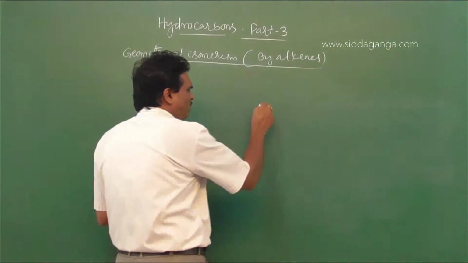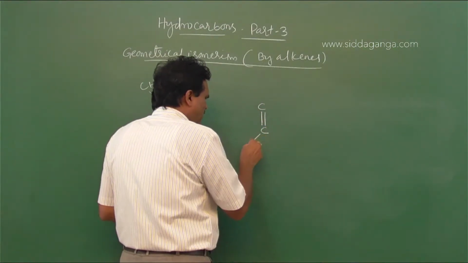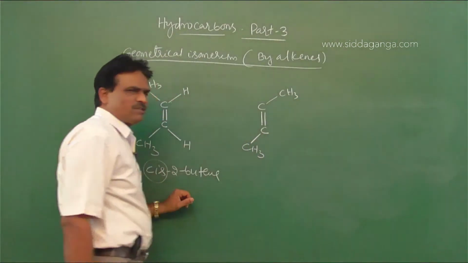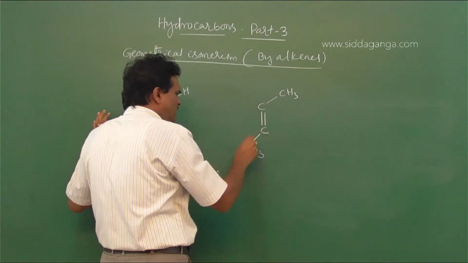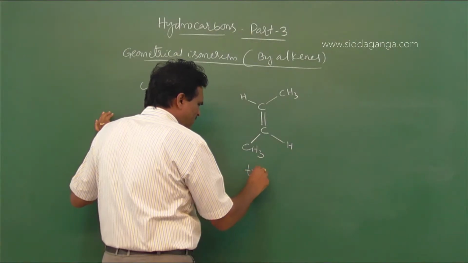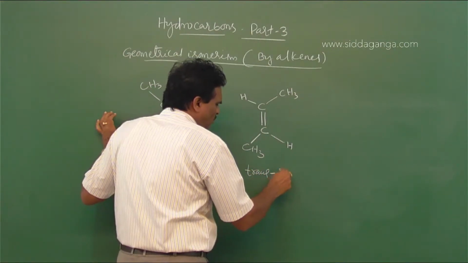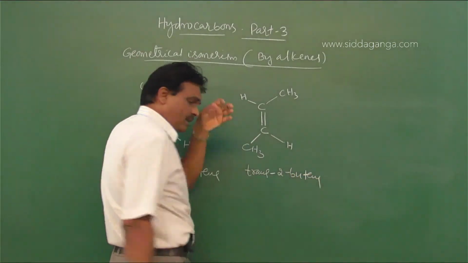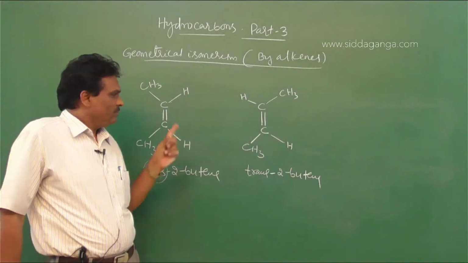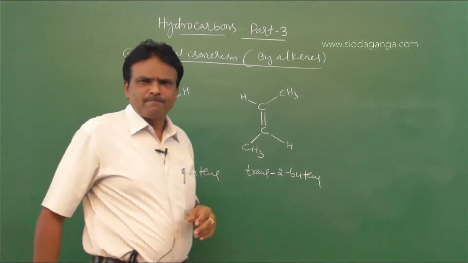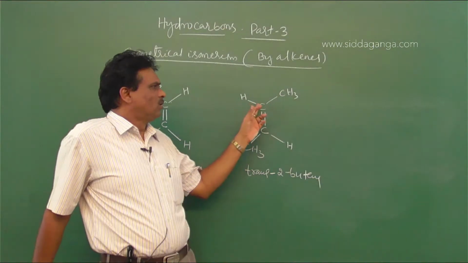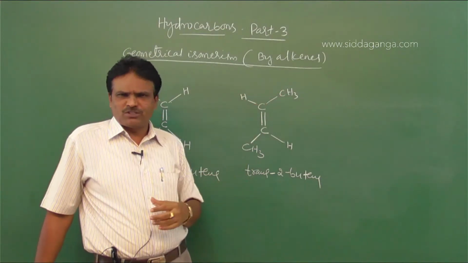If two same kind of groups, C double bond C, here CH3, here also CH3, are on the opposite side of the carbon-carbon double bond, that is called the trans isomer, trans-2-butene. So geometrical isomerism is exhibited by compounds containing a carbon-carbon double bond, where each double bonded carbon atom is linked to two different atoms or groups.